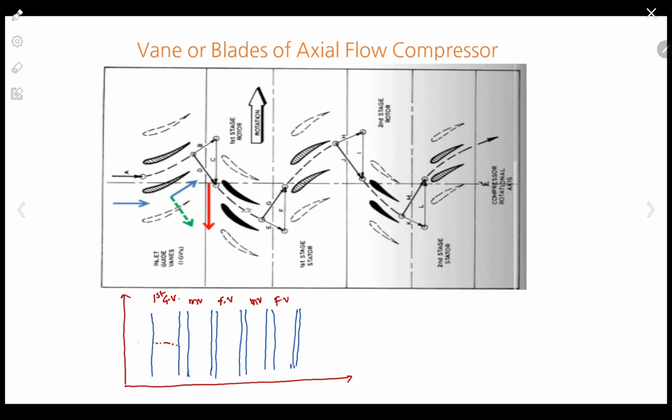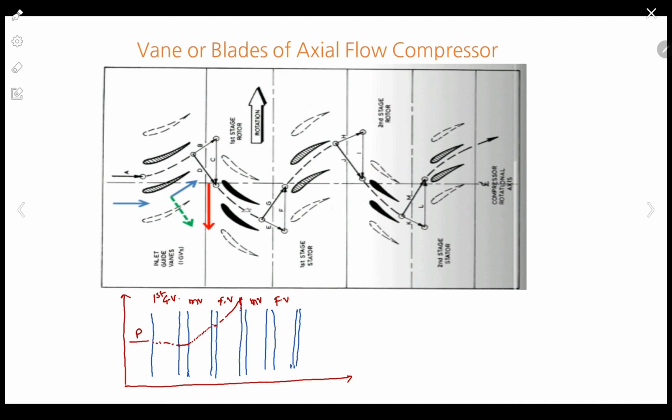Correct. So firstly, I'm drawing for pressure. What will happen? Pressure will slightly decrease because of skin friction in the first guide vane. Then after, in the moving blade, what will happen to pressure? In the moving blade, pressure increases by some value. Correct. And in the fixed blade, the pressure increases with a greater slope.